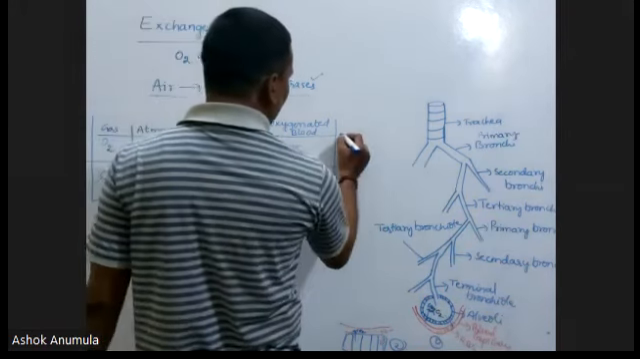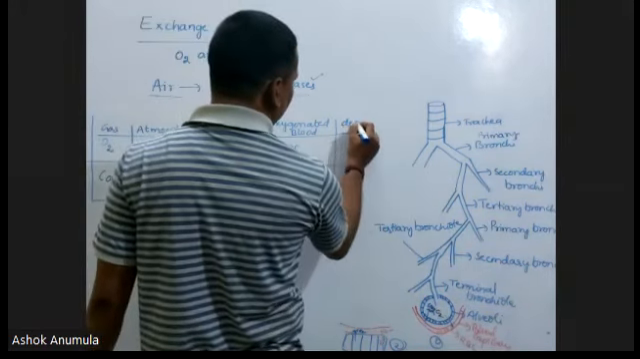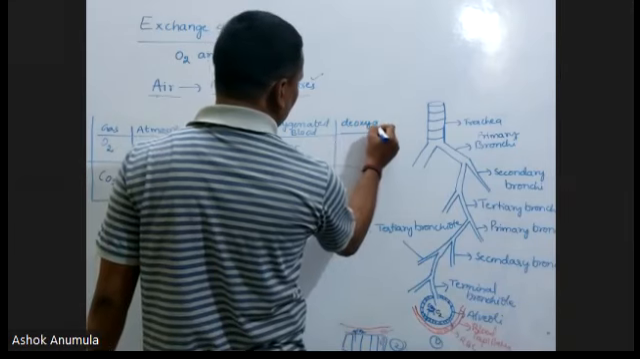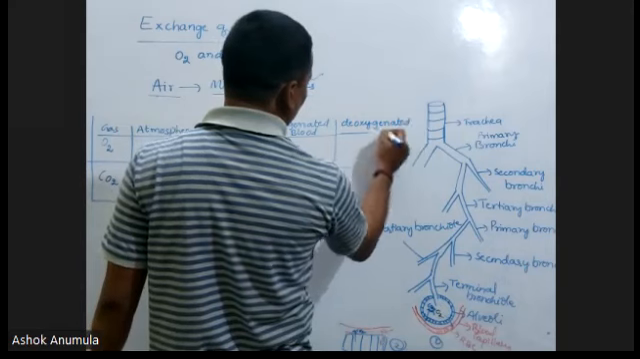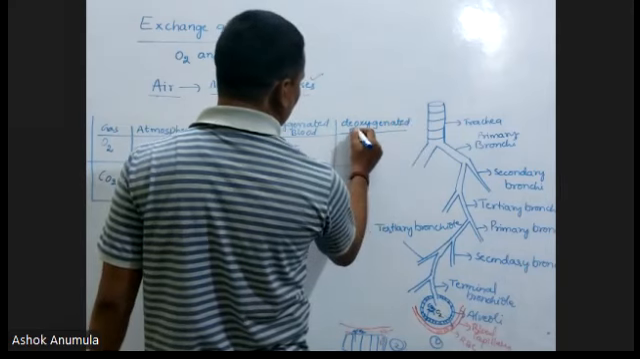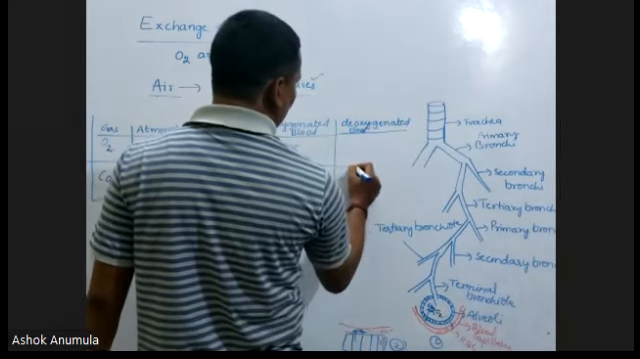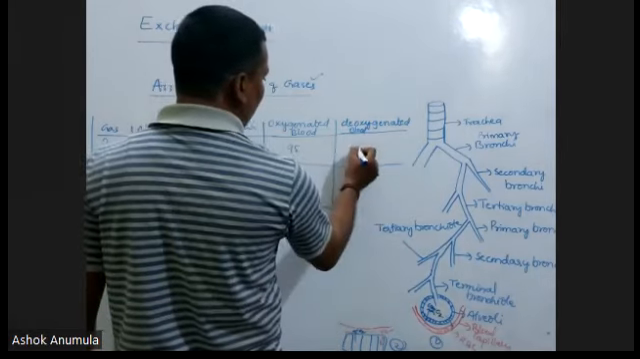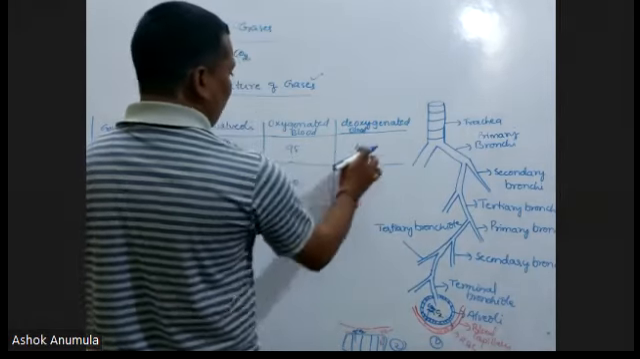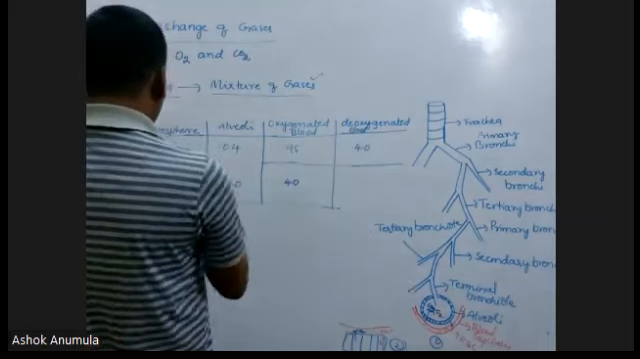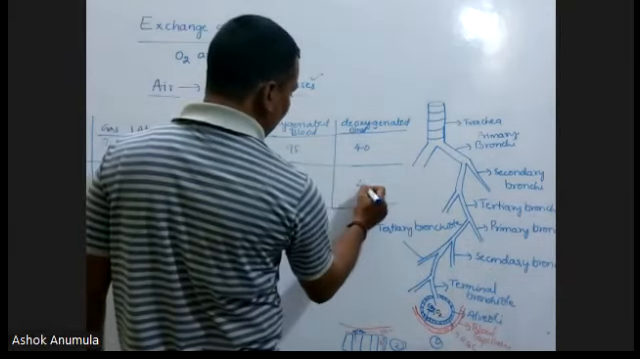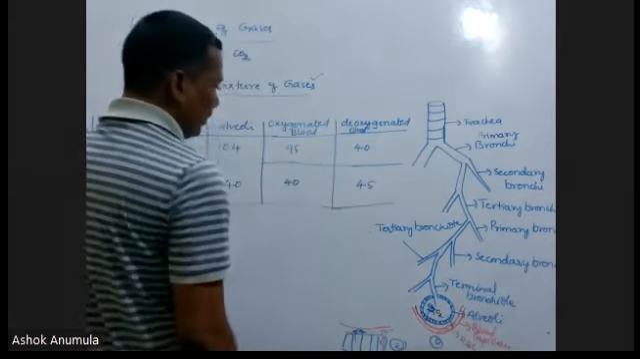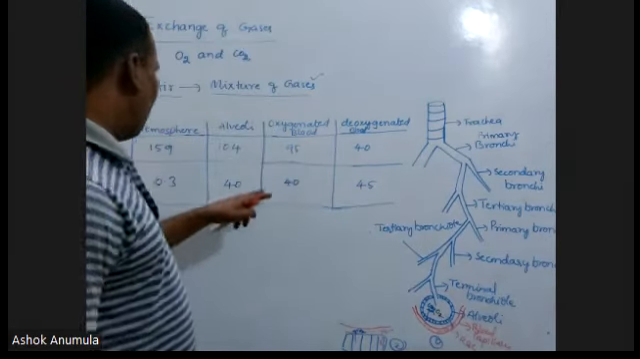And now take deoxygenated blood. In deoxygenated blood, oxygen pressure is only 40, but carbon dioxide pressure is 45. In deoxygenated blood, more carbon dioxide is present.